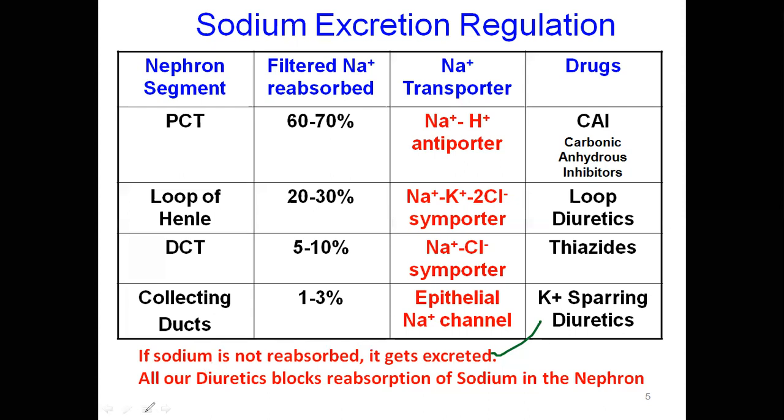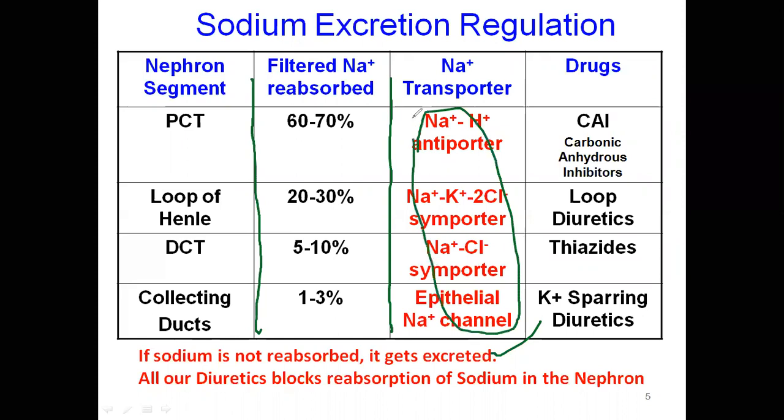Now all our diuretics block this reabsorption of sodium. Consider this the glomerulus, and the red is the blood vessel. Whatever sodium is present in the lumen of the nephron is reabsorbed: 60 to 70% in the proximal convoluted tubule, 20 to 30% in the loop of Henle, 5 to 10% in the distal convoluted tubule, and 1 to 3% in the collecting ducts. Whatever remains will go out.